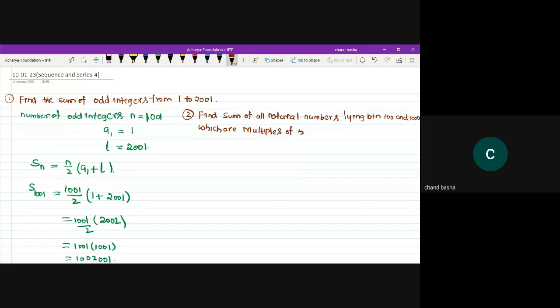What he's asking is the sum of all natural numbers lying between 100 to 1000. So what is the starting number he has given?